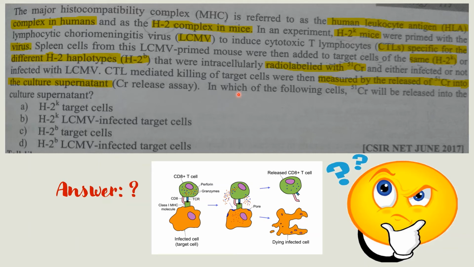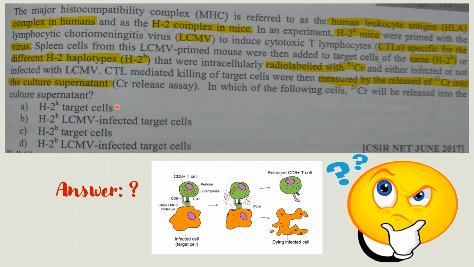That will present foreign peptide to TC cell and TC cell recognizes that foreign peptide, here LCMV peptide, only if both MHC and antigens are matching. MHC matching means that MHC should be self-MHC. And antigen matching means that antigen should be LCMV antigen or LCMV peptide.